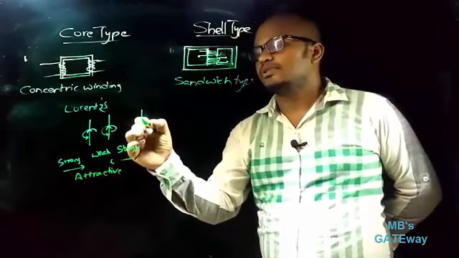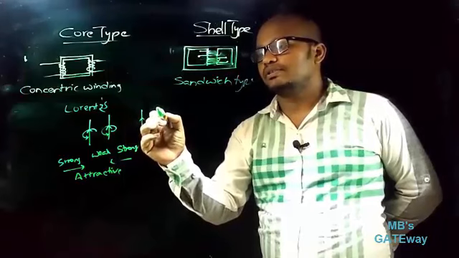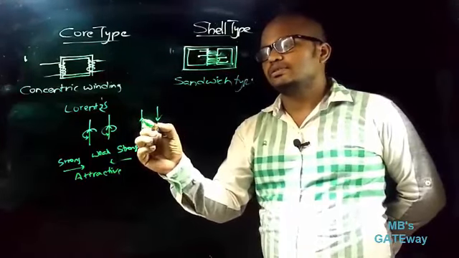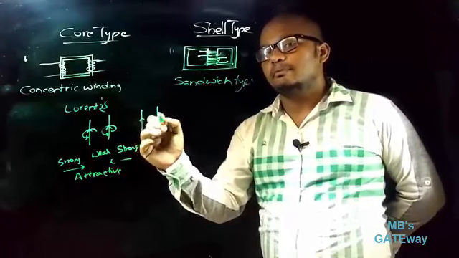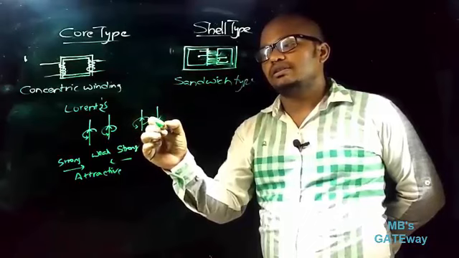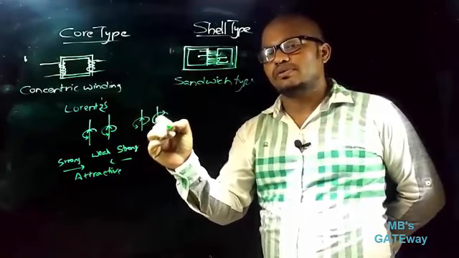Now let us suppose this is the current direction in one conductor, and this is the current direction in another conductor. This conductor will have the magnetic field in anti-clockwise direction, and this one in clockwise direction.